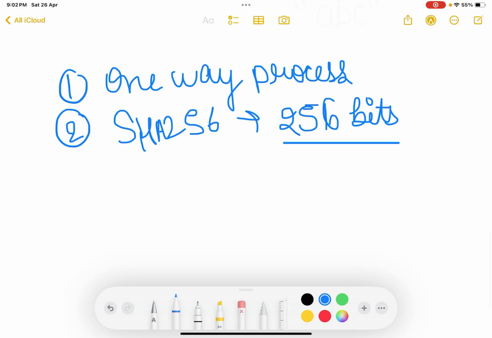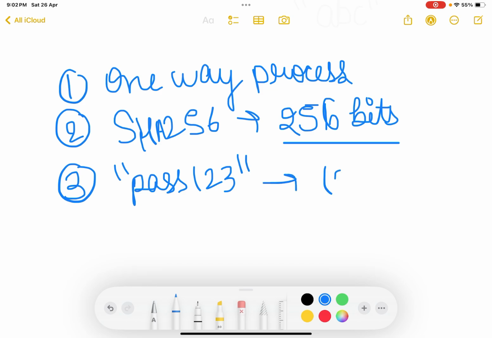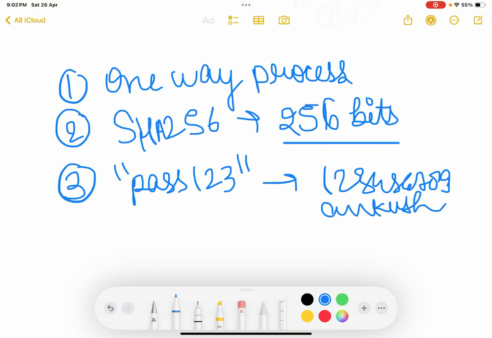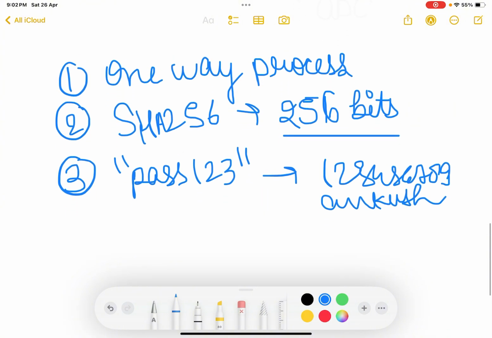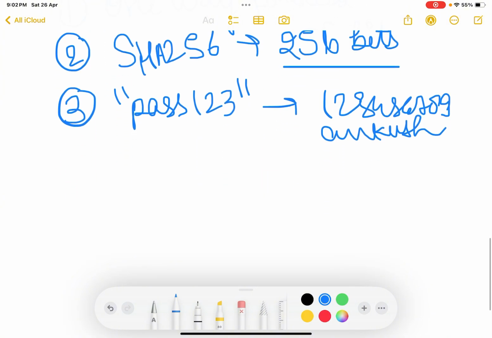This is a fixed size, and whatever input you write, for example, my password is pass123, or 123456789, or ANKUSH, it doesn't matter what the size of my input is, the output will always be constant. Okay, so these are the three properties of hashing.